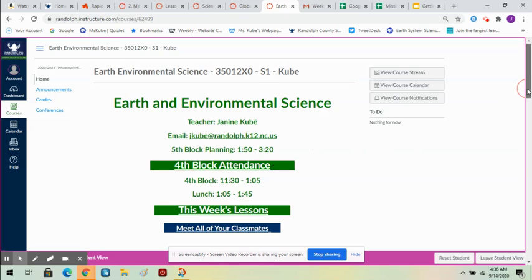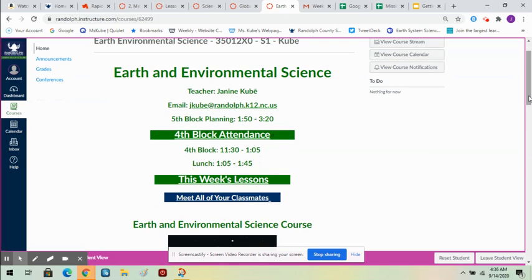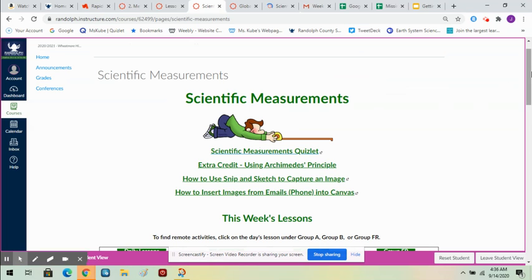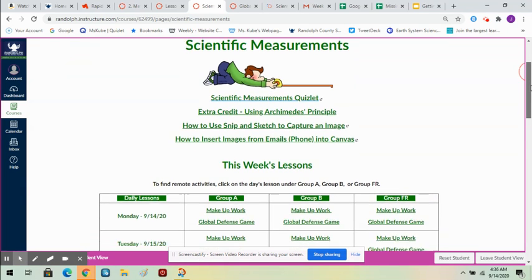The second thing that you're going to be doing is going to this week's lessons, which is right here. You shouldn't be getting anything new under the to-do for now. How I always plan for you to access a lesson is through this week's lesson. The way that I've set up my Canvas is more like a web page. So you go to this week's lessons, and this page appears, and it's the unit, scientific measurements.